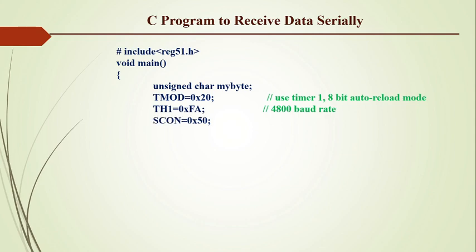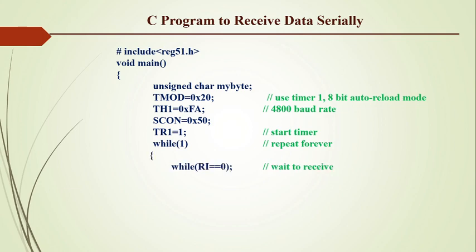Again, SCON equal to 0x50. This will enable the receiver, and TR1 equal to 1 will start the timer. Here a while(1) loop is used to repeat forever. In this loop we have to receive data, and while receiving we monitor the RI flag. If it is equal to 0, it will remain there. When it is equal to 1, it will come out of the loop, and whatever data was received into SBUF will be stored into the mybit variable.